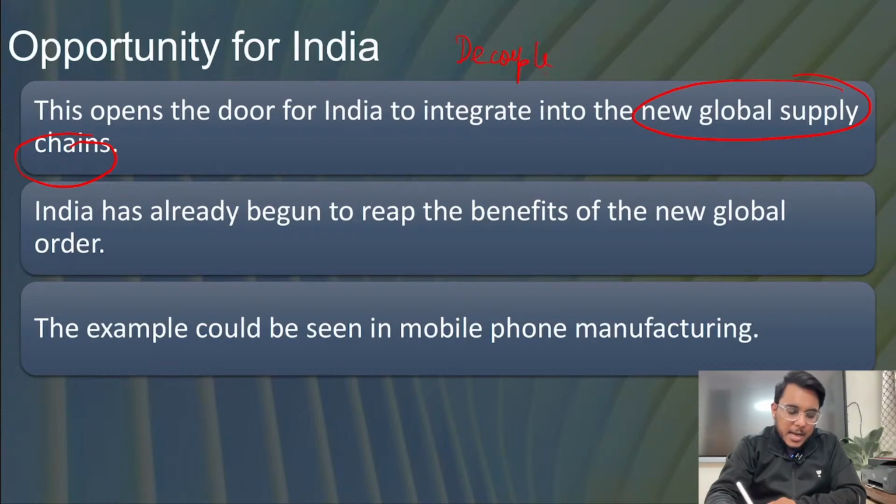In this decoupling, other countries and big corporates are following a China plus one strategy, under which they want that they should not be completely dependent on China. Apart from China, there should be some other player in the supply chain which should also be used, and here India can become the new player in the global supply chains.